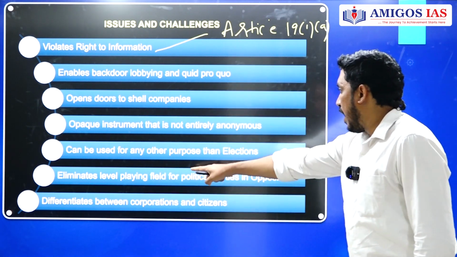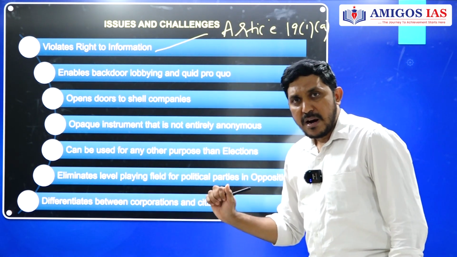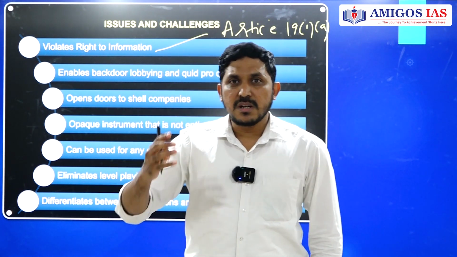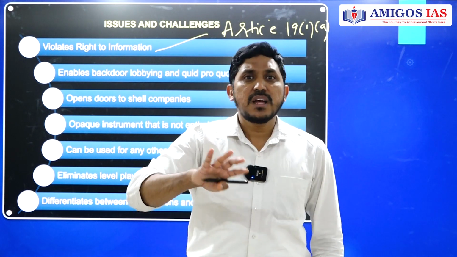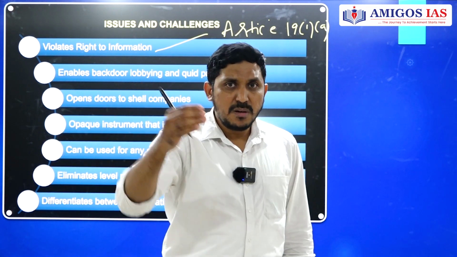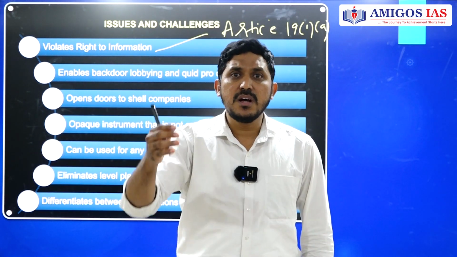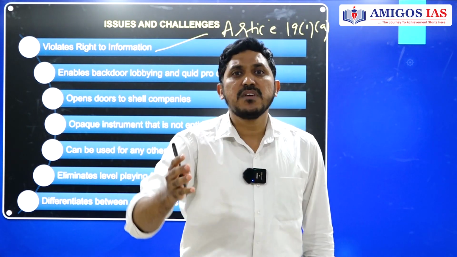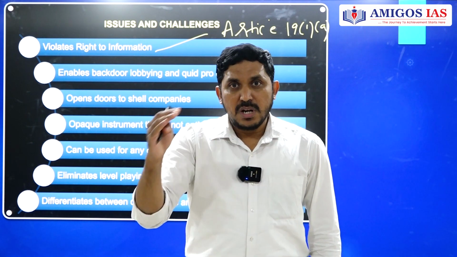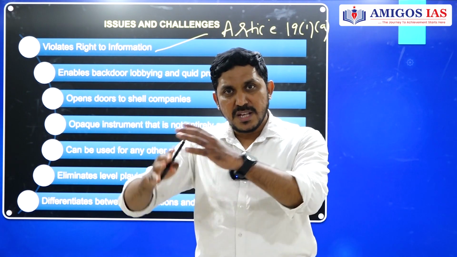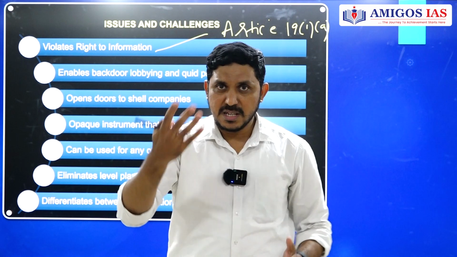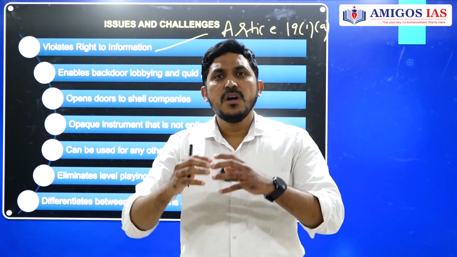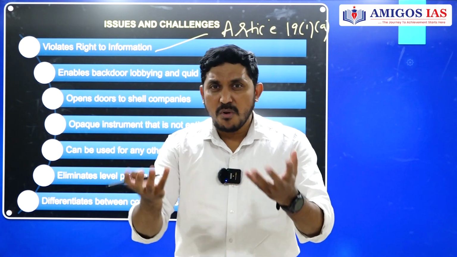Next one, eliminates level playing field for political parties and opposition. A major recent analysis has shown that more than 60% of the electoral bonds were issued to the ruling party, which is the BJP here. And the opposition parties could not get enough money because the ruling party will be able to get the money because they are in power. They will be able to exert influence over the companies or the individuals. They will also be able to award the contracts, licenses and whatnot.